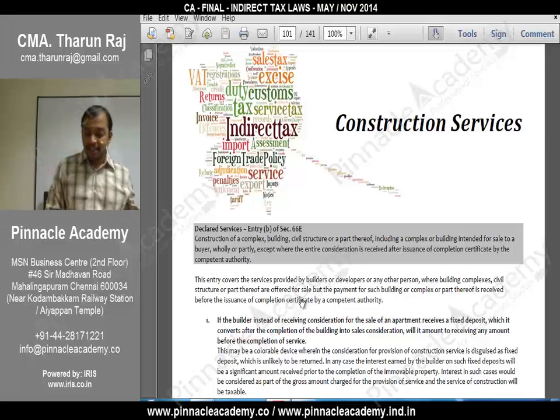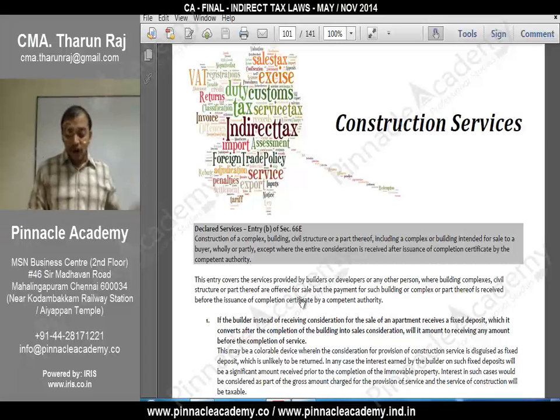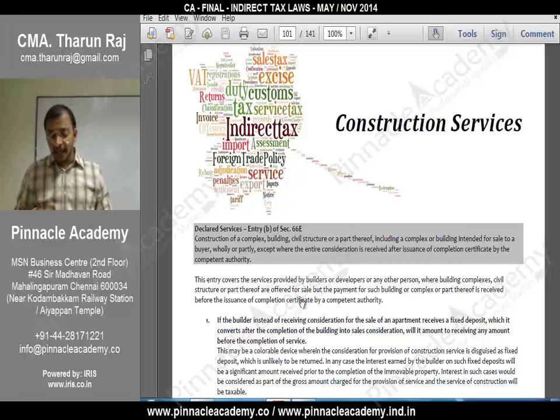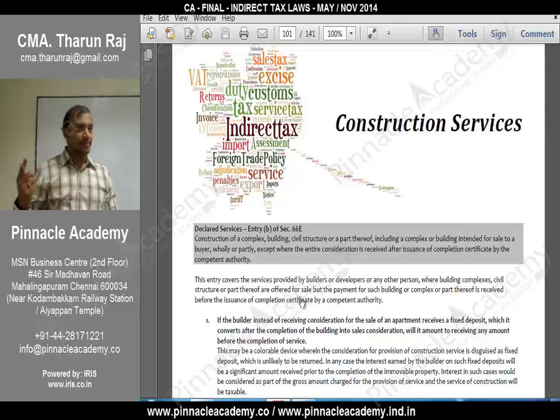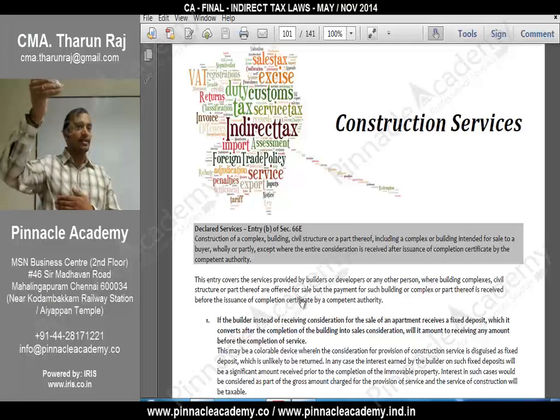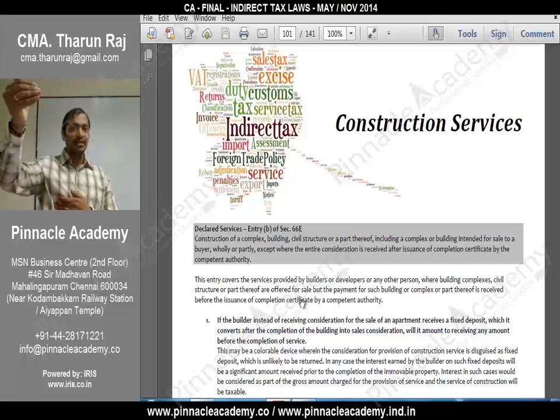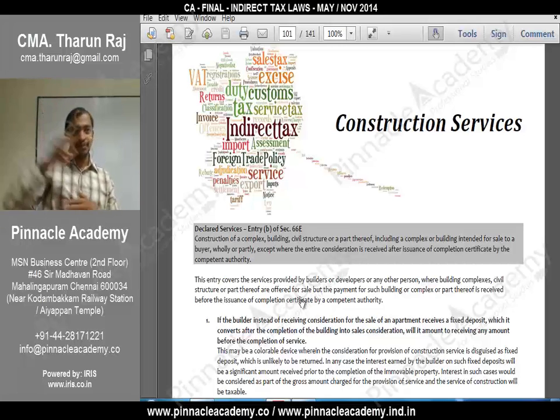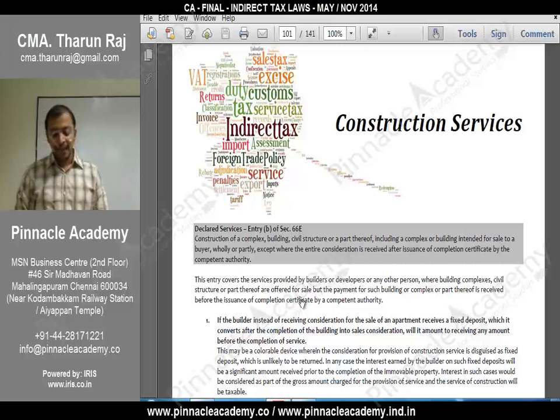See what they are telling: construction of a complex, building, civil structure or part thereof, including a complex or building intended for sale to a buyer. What will these builders do? They will construct, and whenever they are constructing, that will be sold to one buyer. Apartments, correct? 2 BHK, 3 BHK apartments, all these will come here.